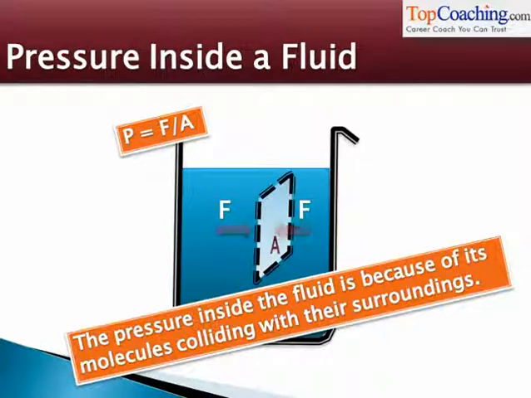Force upon area. Similarly, the pressure from the right is force upon area. So the pressure at any point in a fluid is because of the molecules colliding with their surroundings. If you take any surface area like this, molecules from the left collide with this surface, molecules from the right collide with this surface, and that is why there is pressure inside a fluid. Understood?